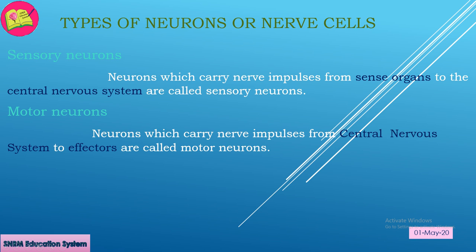Neurons which carry nerve impulses from central nervous system to effectors are called motor neurons. Dear students, we know central nervous system consists of brain and spinal cord. This system processes the nervous impulses or messages which are received through sensory neurons, and a message is generated. This message is communicated to effectors through motor neurons. These neurons are also known as efferent neurons.